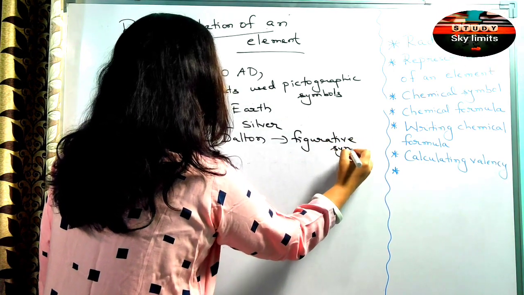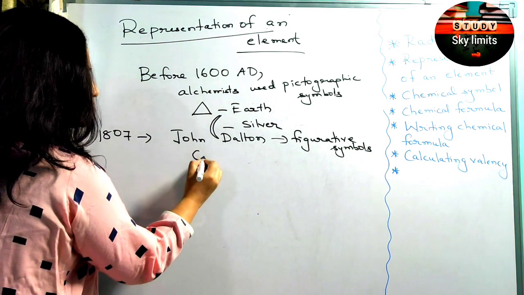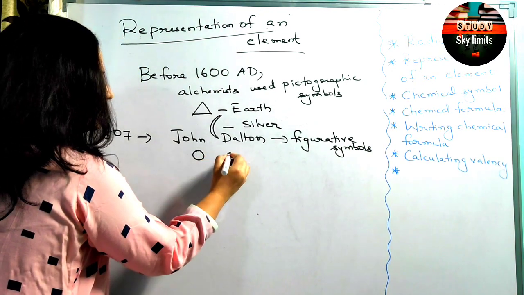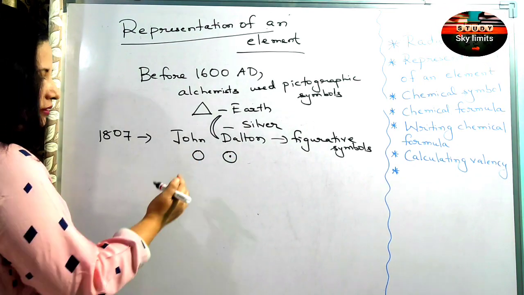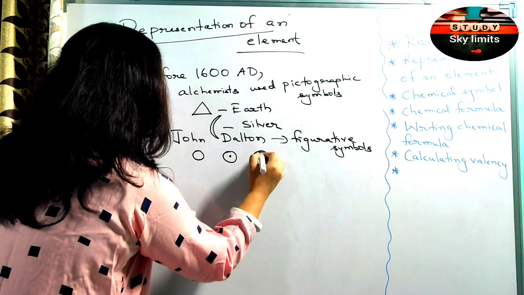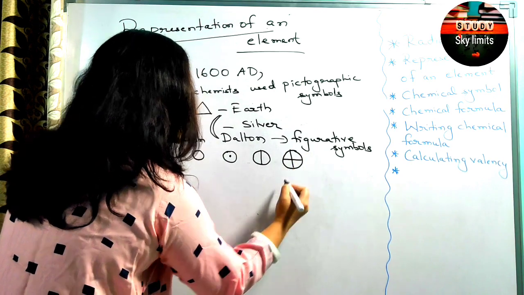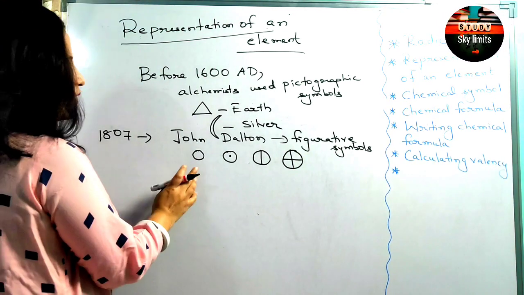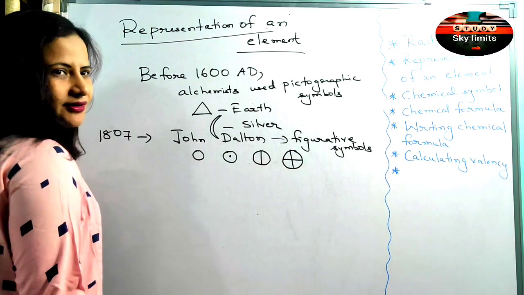To depict certain elements. Clear? Like he used O for oxygen, and in the center a dot for hydrogen. For nitrogen he used a symbol like this. For sulfur he used a symbol like this. So these were the symbols used for oxygen, hydrogen, nitrogen, and sulfur.